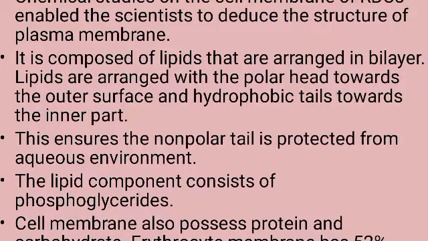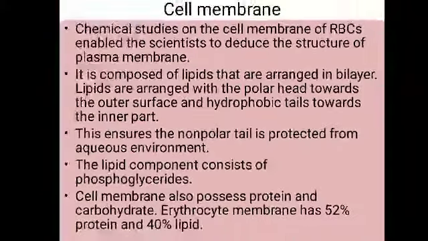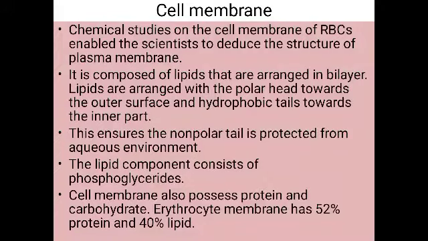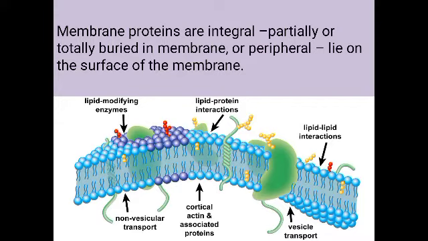Okay, that means the lipid in association with the phosphate, and these are arranged in a bilayer. That means in two layers they are arranged. The lipid is arranged in two layer, that is we can say it as a bilipid layer. So this bilipid layer is having a polar head towards the outside and a non-polar tail towards the inner side. So this is the structure of the plasma membrane.